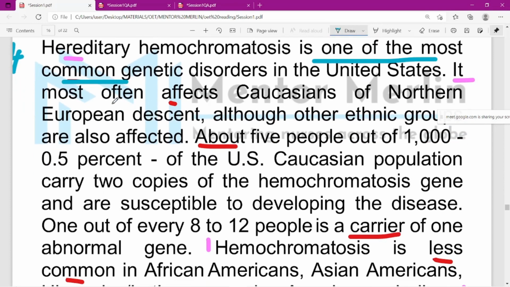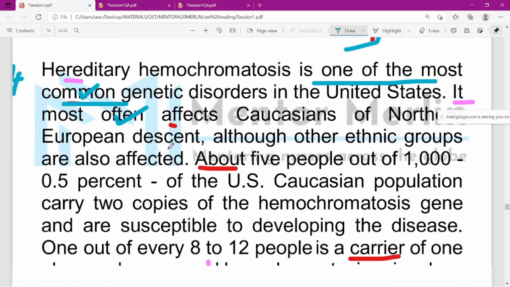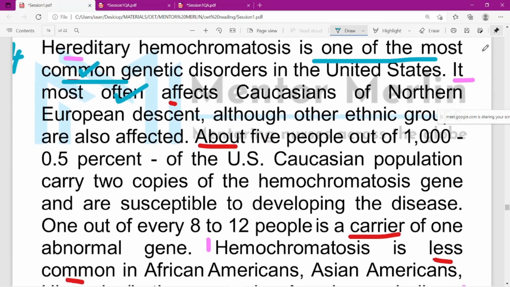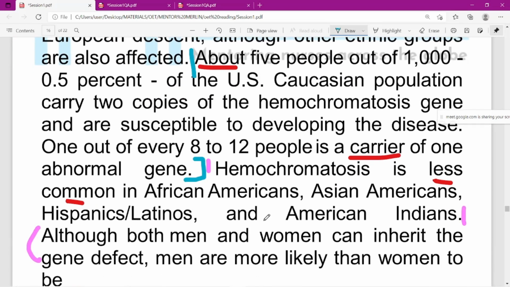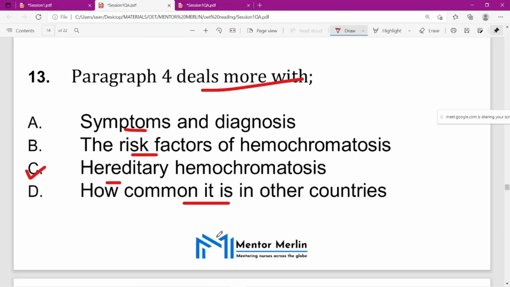Now moving on. Again they are saying, okay, one time they said common, another time they said often. Then they are talking about some values. Further details they are going to give, the statistics, everything. Statistics are related to numerical values. They are talking about hemochromatosis also. All the details, whether it is Americans, Asians, everything, they are giving over there.